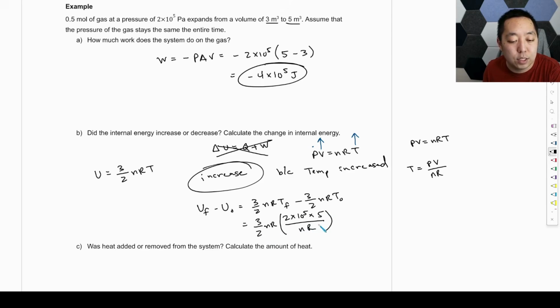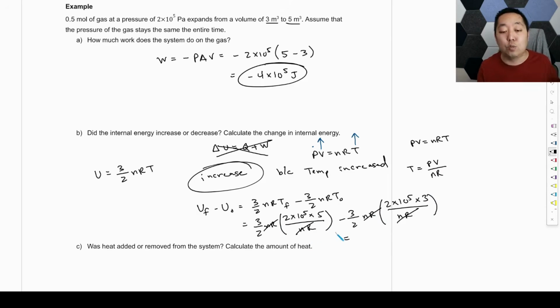I don't know what nR is, but it's going to cancel. Minus 3/2 nR times the initial temperature, which would be 2 times 10 to the 5th times 3 cubic meters, PV over nR. The nR's cancel, so you can calculate the internal energy directly, because I know the pressure and the volume. And so then I can look at the change in temperature. 5 times 2, and that gives me 6.5 times 10 to the 5th joules.